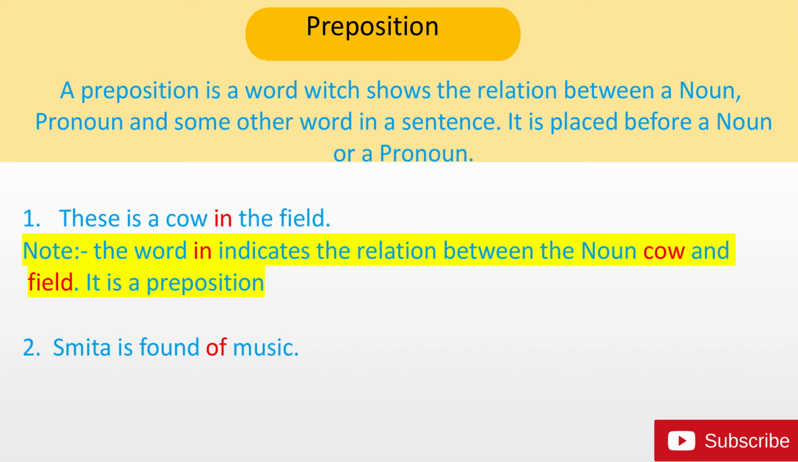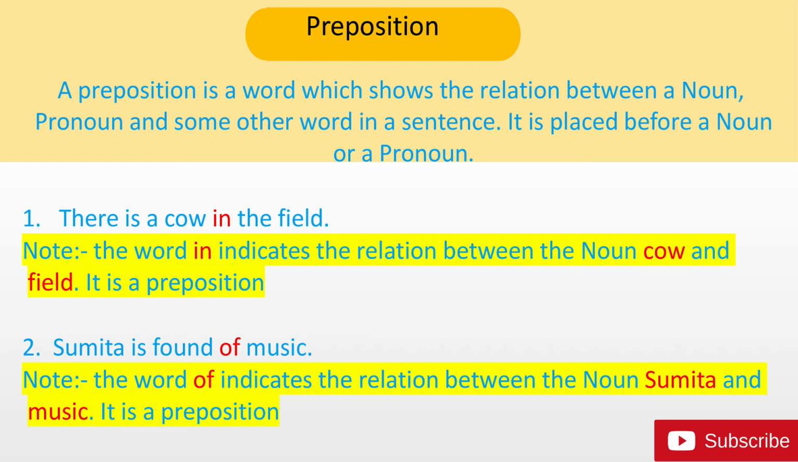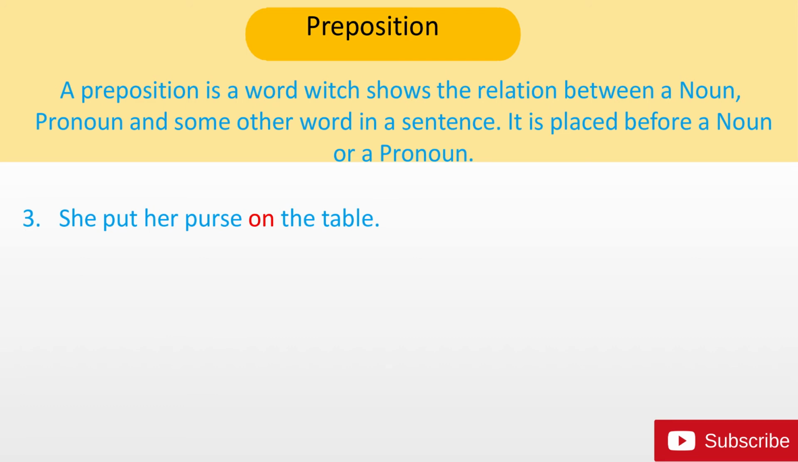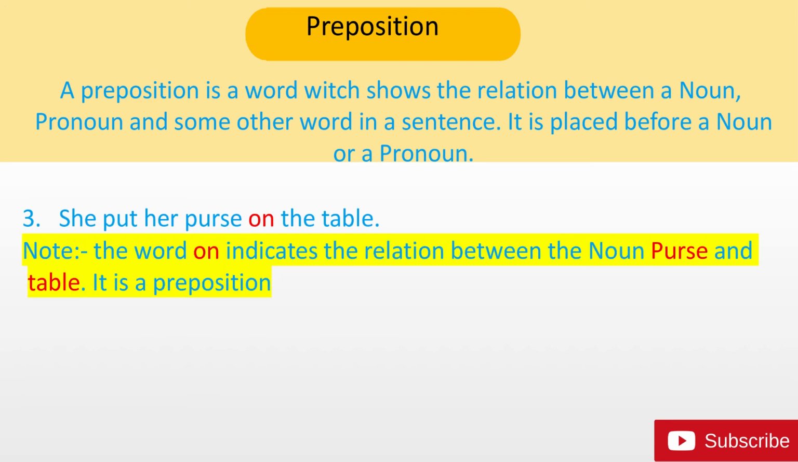Next, Sumita is fond of music. The word of indicates the relation between the noun Sumita and music. It is a preposition. Next, she put her purse on the table. The word on indicates the relation between the noun purse and table. It is a preposition.